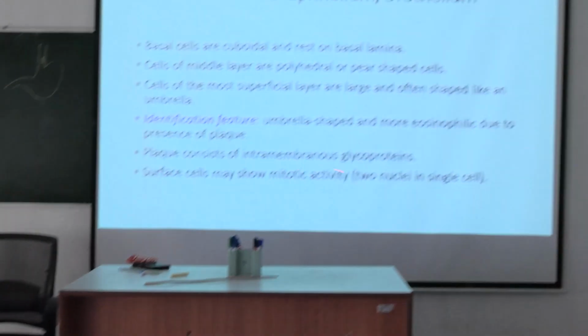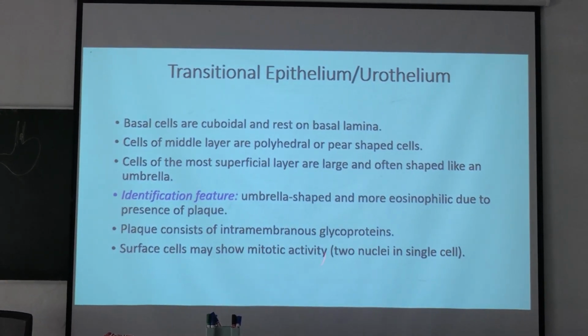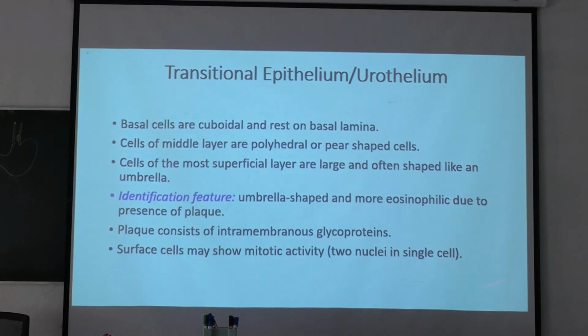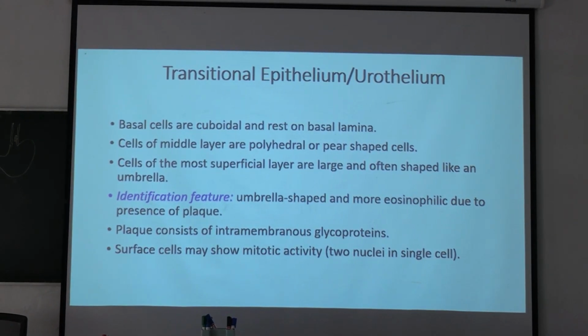So plaque consists of intramembranous glycoproteins. Surface cells may show mitotic activity. Mitotic activity means the cells are dividing. So two nuclei in a single cell you can see.